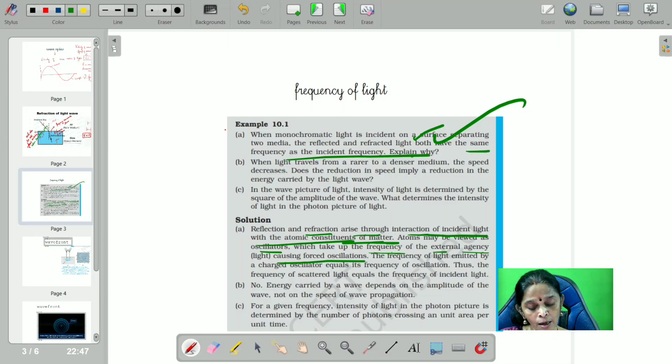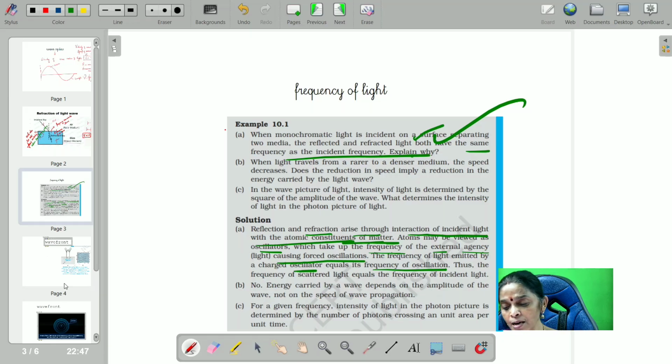Thus, the frequency of the light emitted by a charged oscillator equals the frequency of oscillation. So from this, what can you understand? The frequency of the scattered light equals the frequency of the incident light. So frequency doesn't even change.